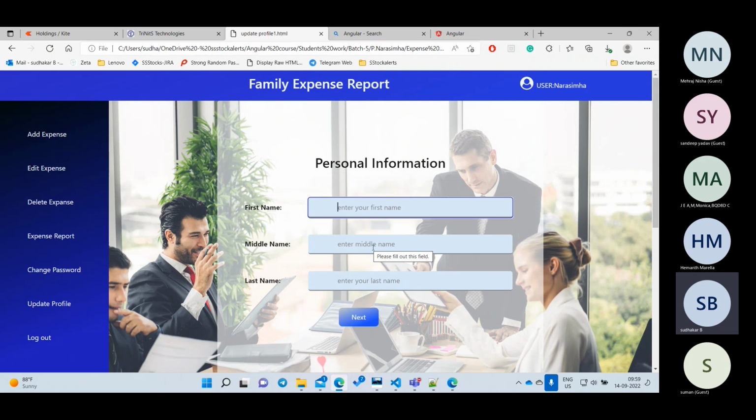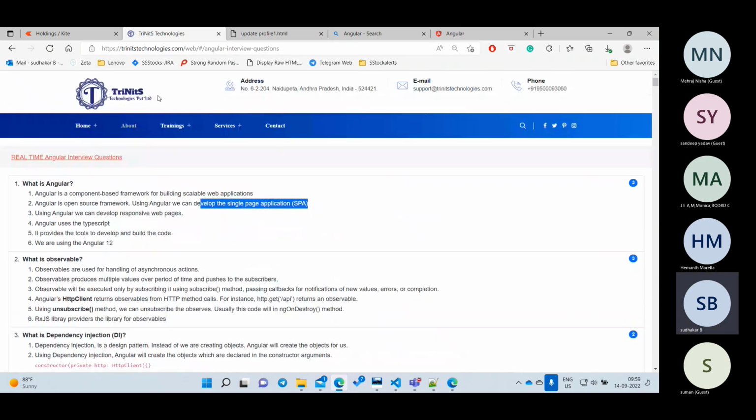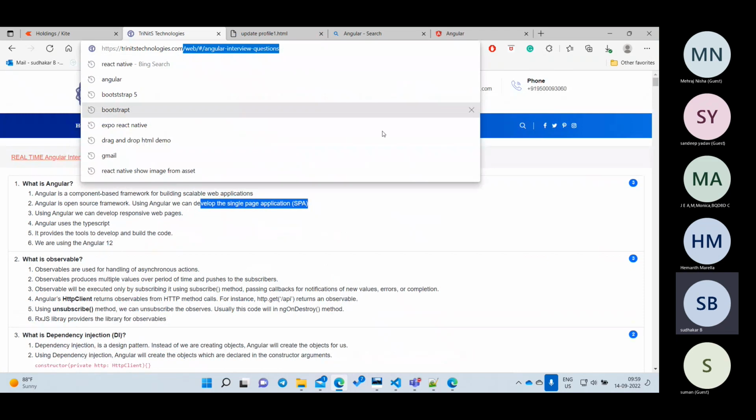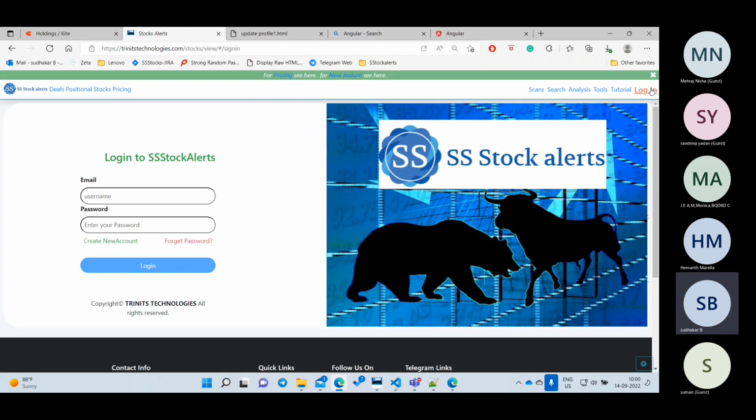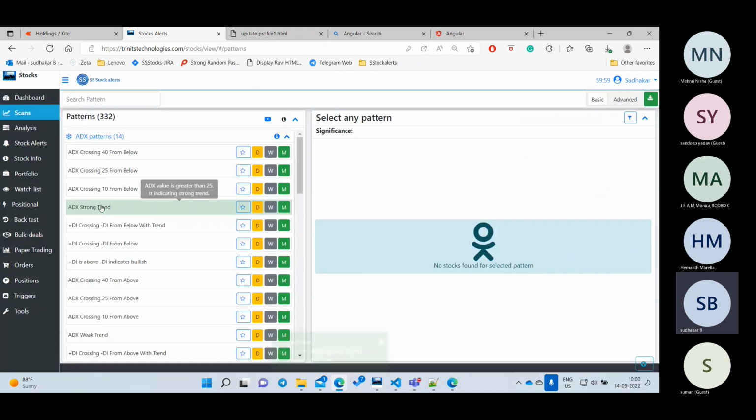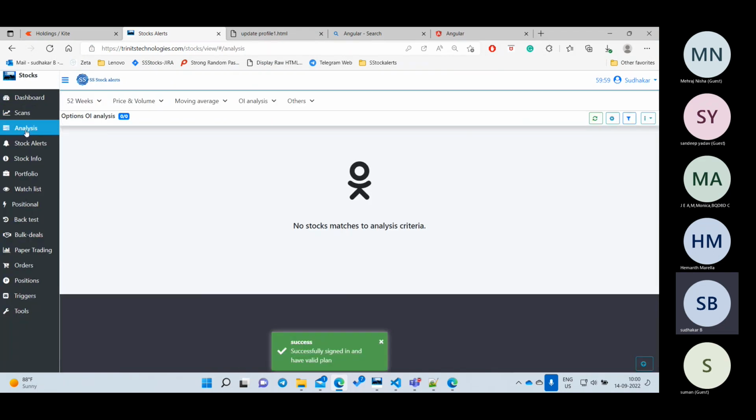Single page application means, for the demo, I'll go to our stock application. Here I'll try to log in and click here. Now your top header will not change, your left will not change, only you will see a change in the center place. You will not load your entire HTML. Only that particular place, whatever data you want, will change.